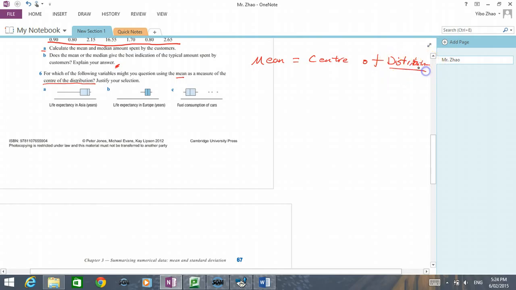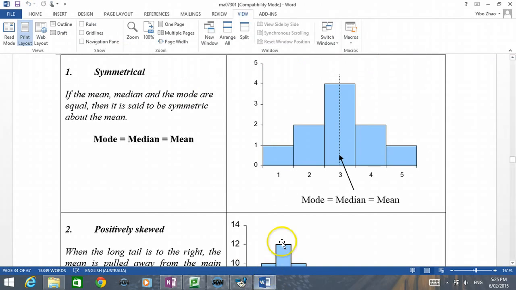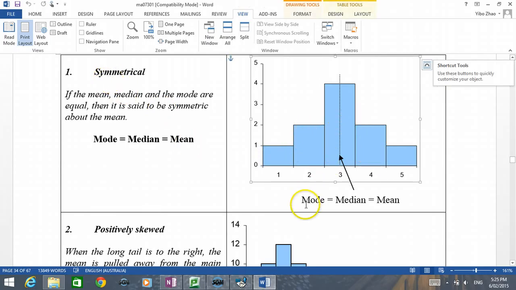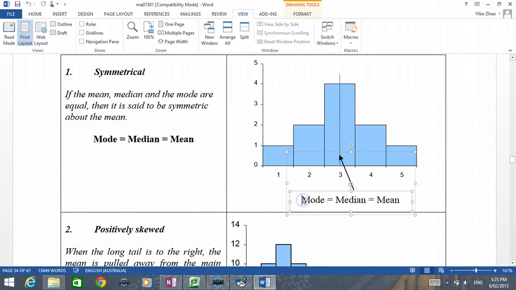Sorry about my bad handwriting. The mean is the center of the distribution only under one condition, that is, the distribution is symmetrical. I'll show you what I mean. Now this is a symmetrical distribution, because if I draw a line in the middle as a mirror image, with a symmetrical distribution, what I can conclude is the mode is equal to the median equal to the mean. This is always the case with a symmetrical distribution.